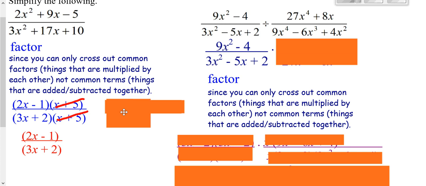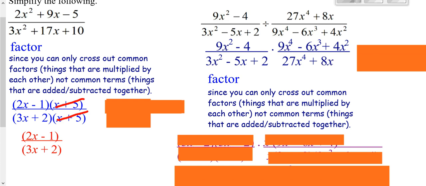The next problem here, you have a fraction divided by a fraction. Typically, we don't like to divide. We change that into multiplication. We multiply by the reciprocal. So we've got to take that second fraction and flip it upside down.